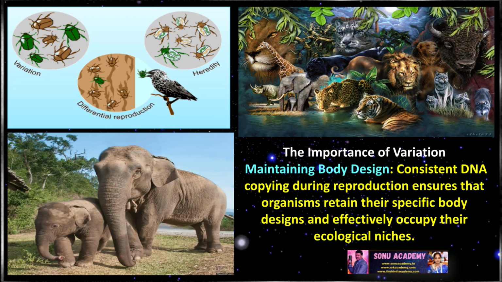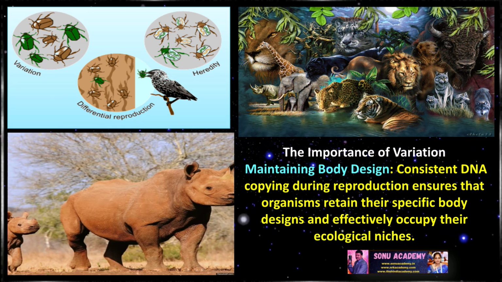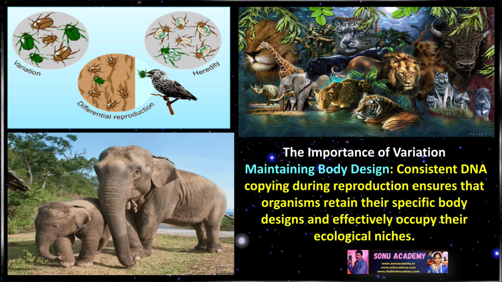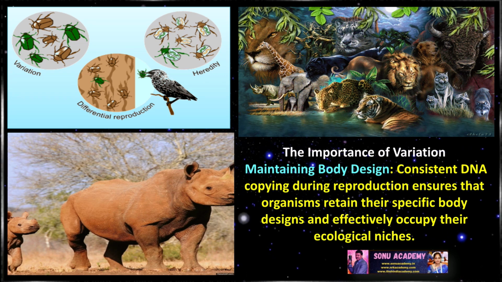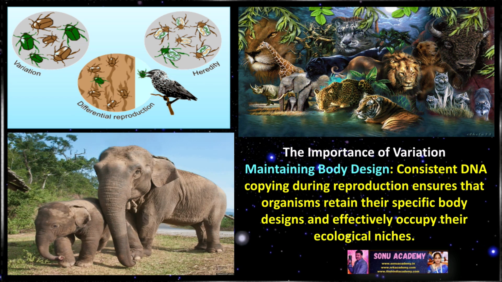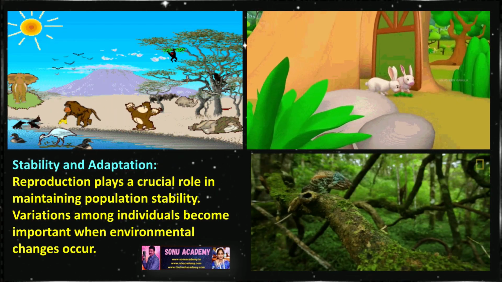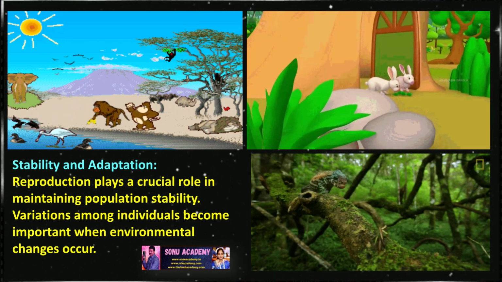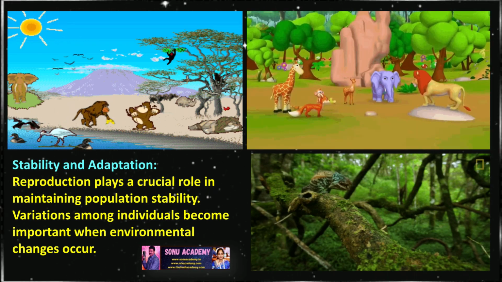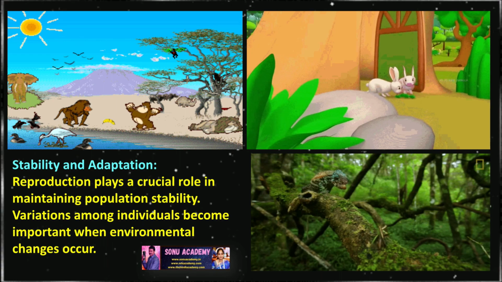Children, let us discuss the importance of variation. First one is maintaining body design. Constant DNA copying during reproduction ensures that organisms retain their specific body designs and effectively occupy their ecological niches. Second one is stability and adaptation. Reproduction plays a crucial role in maintaining population stability. Variations among individuals become important when environmental changes occur.